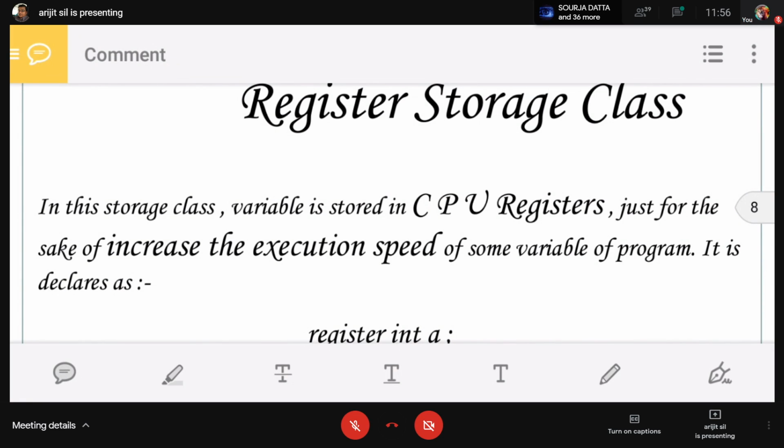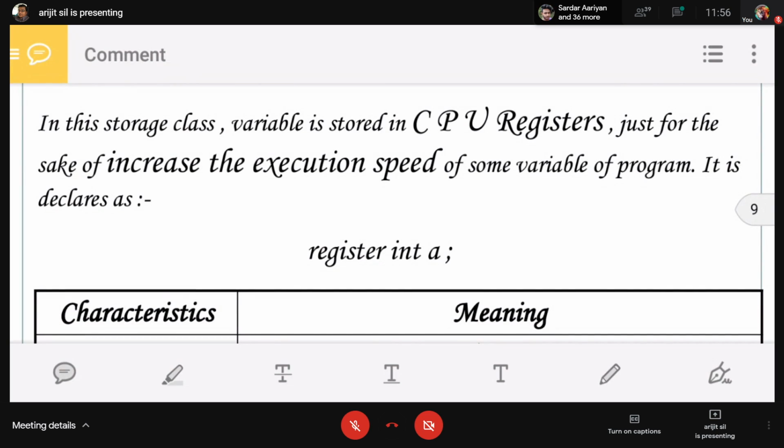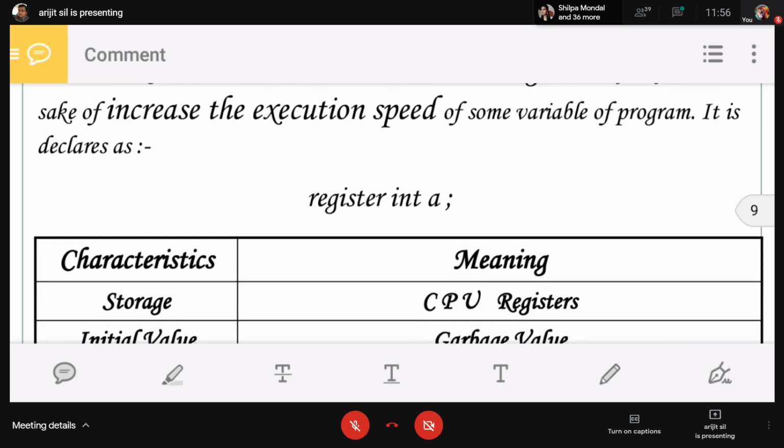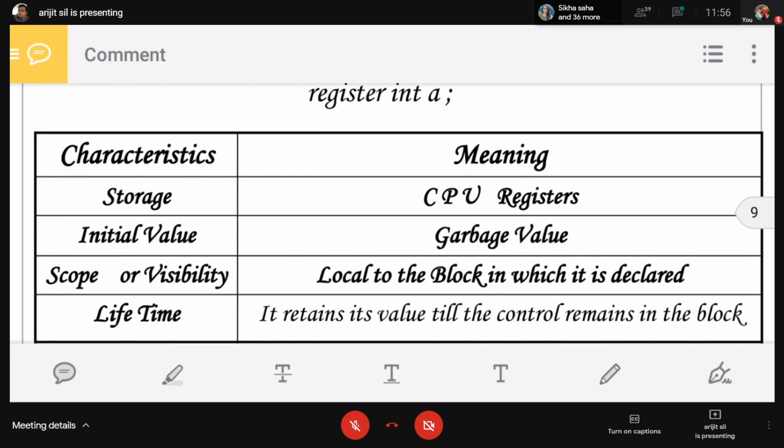So we can say in the register storage class, the variable is stored in a CPU register. Just for the sake of increasing the execution speed of some variables of a program, it is declared as register int A. For an automatic variable, it will be declared as auto int A. For the register case, it will be register int A. These are the characteristics of the register.